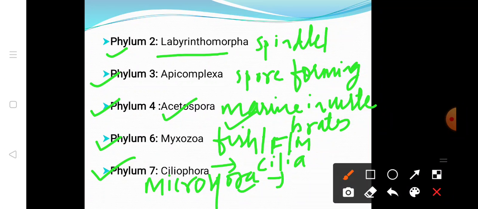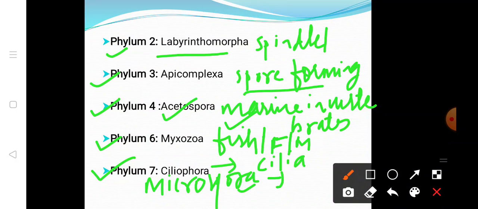The third is Apicomplexa. Apicomplexa are spore forming and unicellular, and they are obligate endoparasites of animal. Endoparasite means that they live inside the host cell, and here the host is the animal. The fourth is Acetospora.